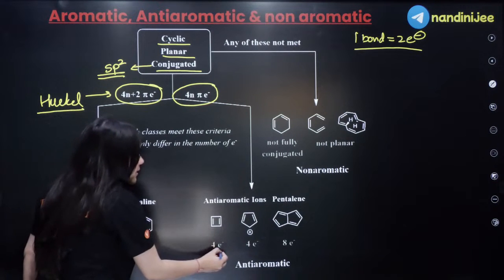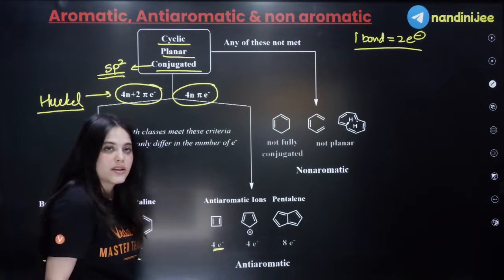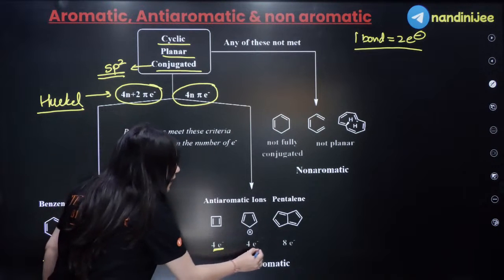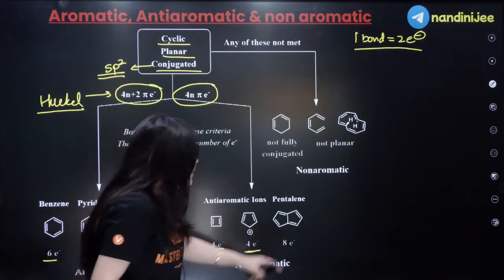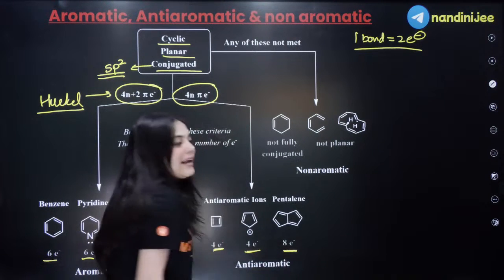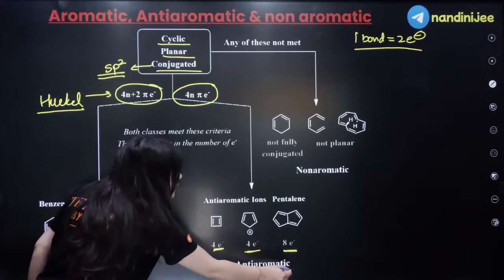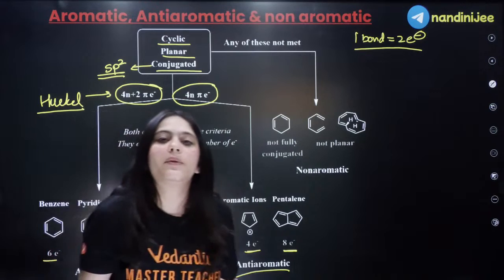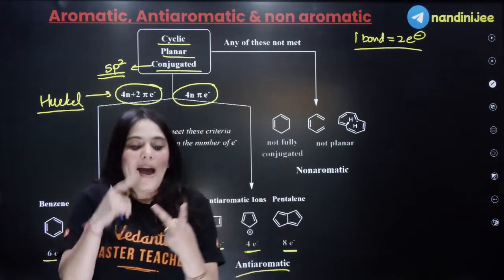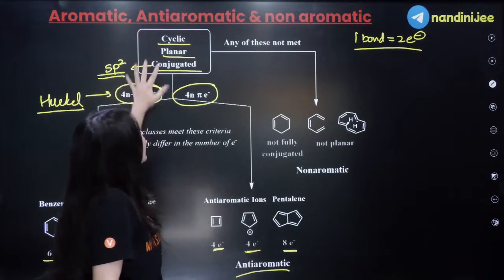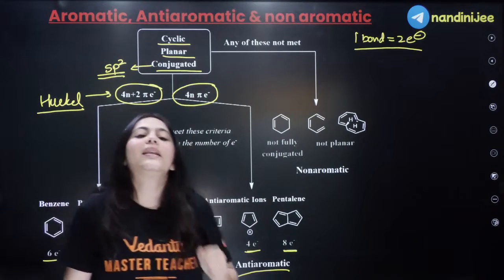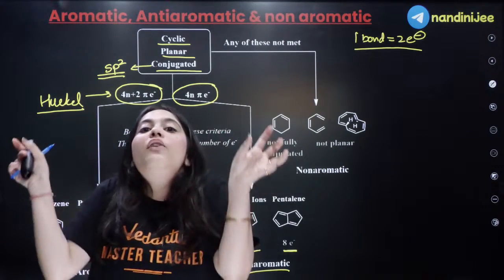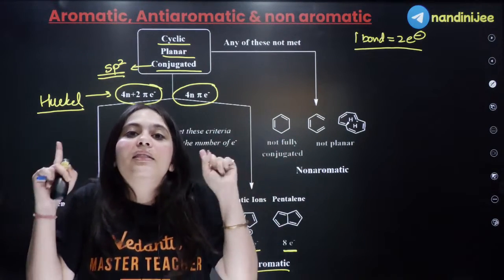Here, this system is a 4 pi electron system. This system is again a 4 pi electron system. This system is again an 8 pi electron system. So, all these compounds are anti-aromatic compounds. Understood the difference between the two? For both aromatic and anti-aromatic, the first 3 conditions will remain the same. The only thing that is changing is the number of electrons that they have in the ring.